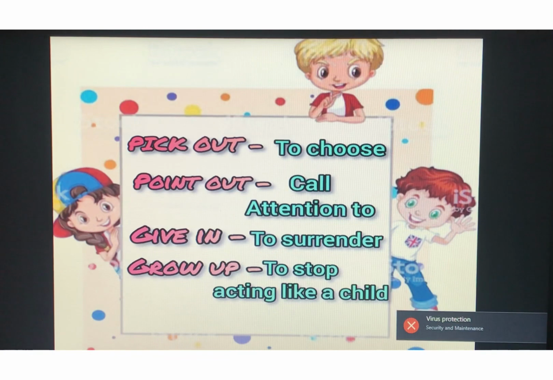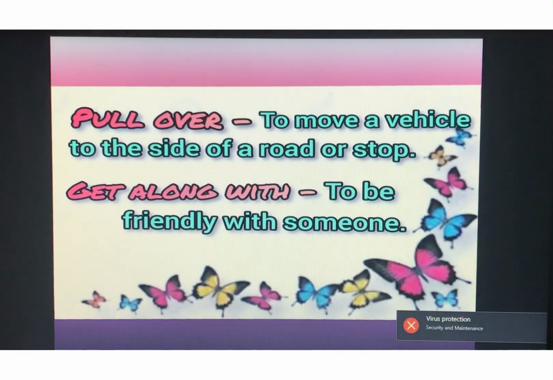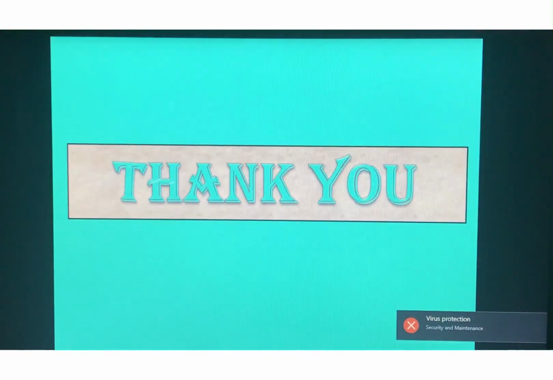Next is give in. Give in means to surrender. Grow up means to stop acting like a child or to behave in a mature way. Next is pull over. Pull over means to move a vehicle to the side of a road and stop. Next is get along with. That means to be friendly with someone. Fine. So these are the phrasal verbs that you should remember.